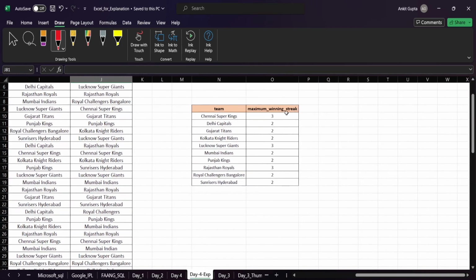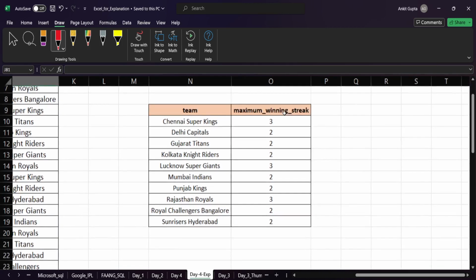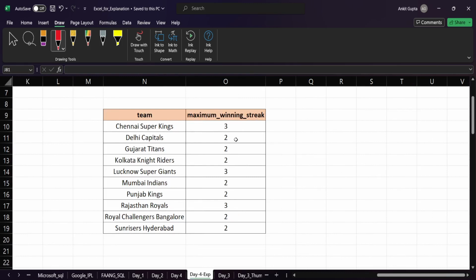And here we have the winning streak column and the team column. Team is nothing but all the teams which were there for the IPL, and the winning streak. So let me explain to you the meaning of the maximum winning streak column.